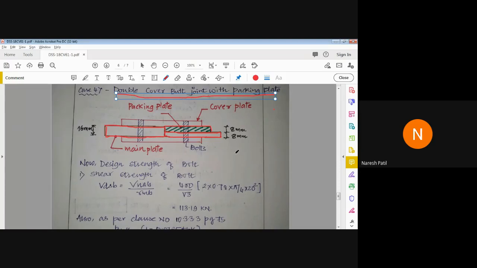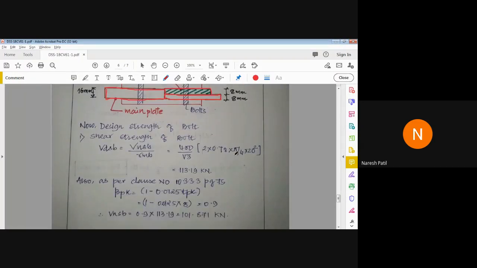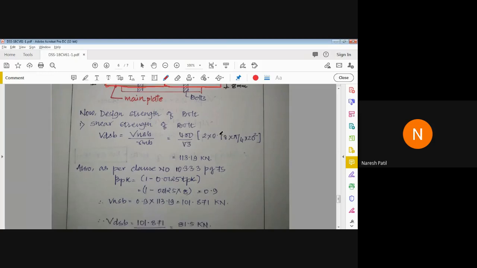But because of the packing plate, there will be a small change in the calculation. Now we'll move on to calculation. Here we have, first of all, the design strength of bolt. So first of all, shear strength of bolt, which is given by VNSB upon gamma MB.